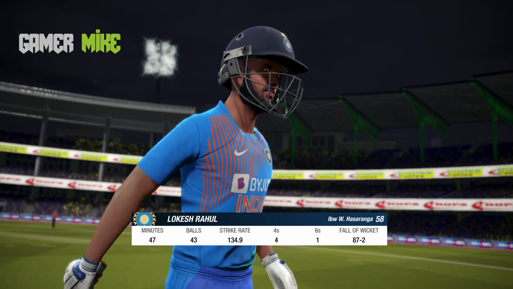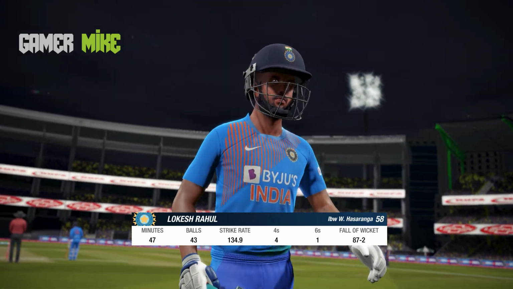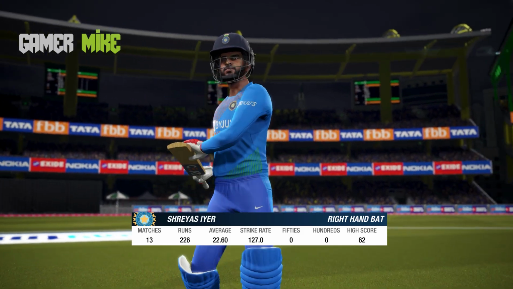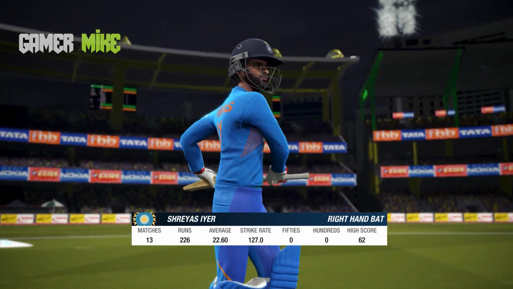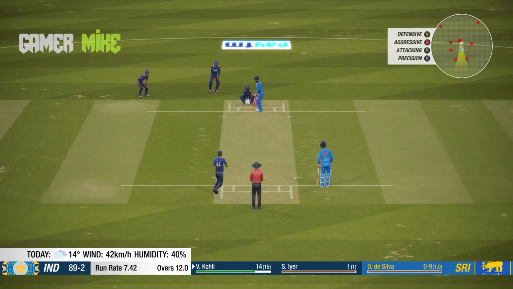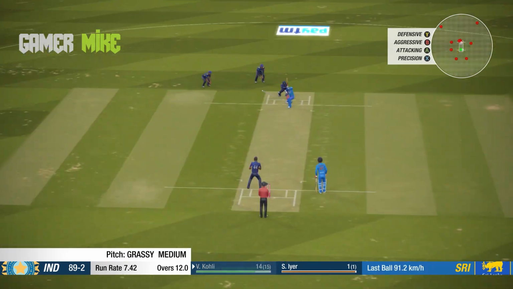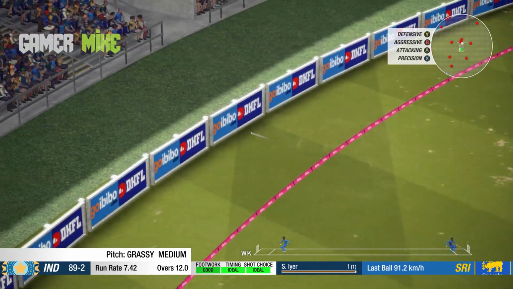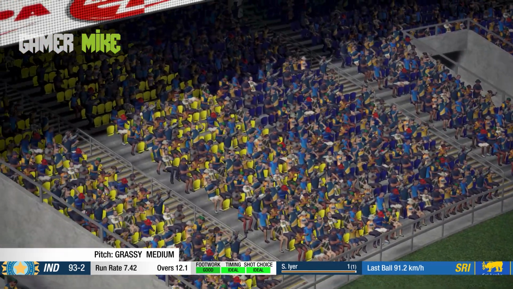Lokesh Rahul, what an innings, 58 off 43 deliveries. And now Shreyas Iyer comes to bat in at 4 for India. Let's see what he's going to do. De Silva to Virat Kohli. Let's see what he's got. Oh, good length delivery. No man in the long off region, so it's safe. One bounce over the rope.